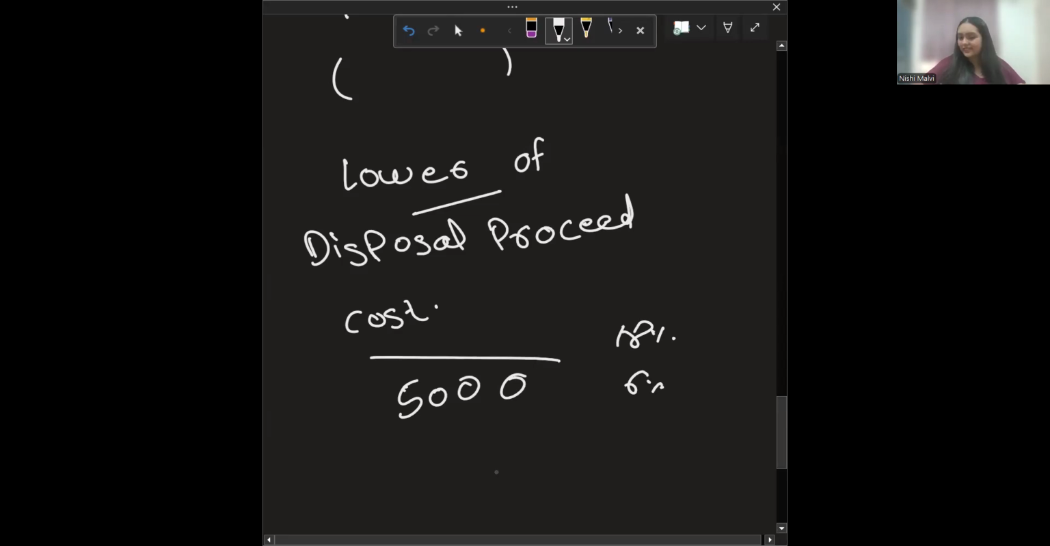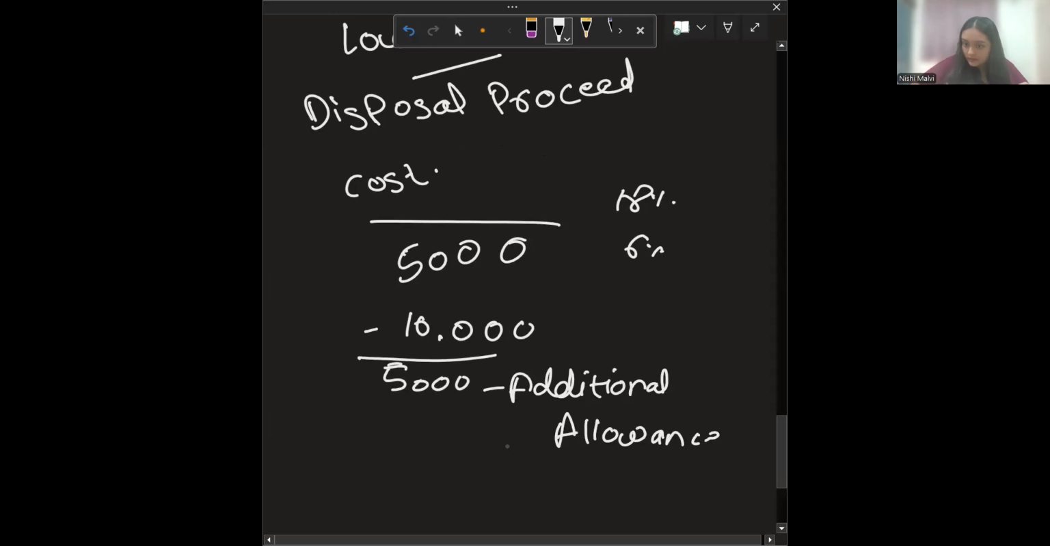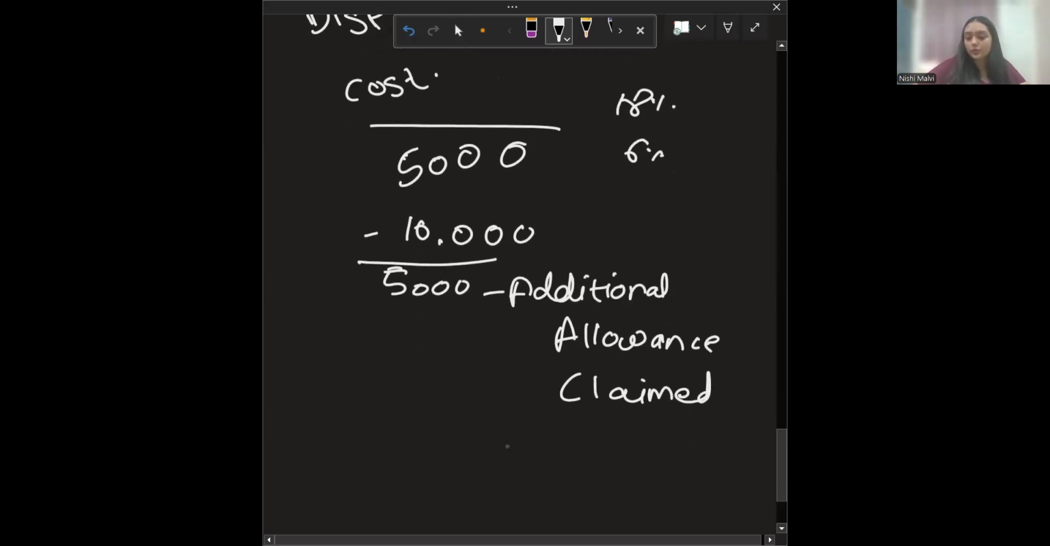So if your balance is 5,000 and the lower of your disposal proceeds and cost is 10,000, you get the 10,000. So this 5,000 is extra, right? This 5,000 is known as the additional allowance claimed. You can also say it is a balancing charge.